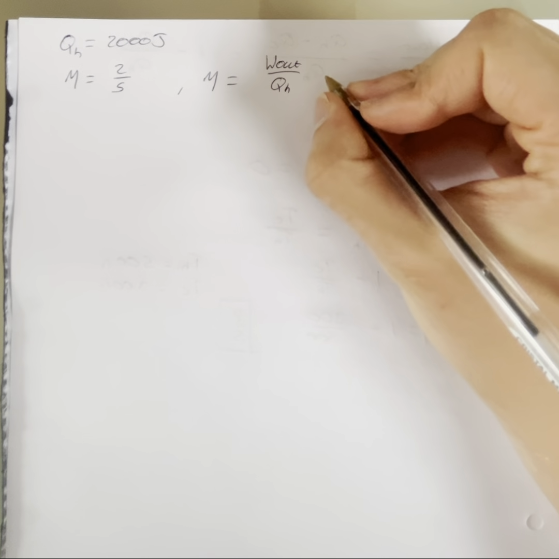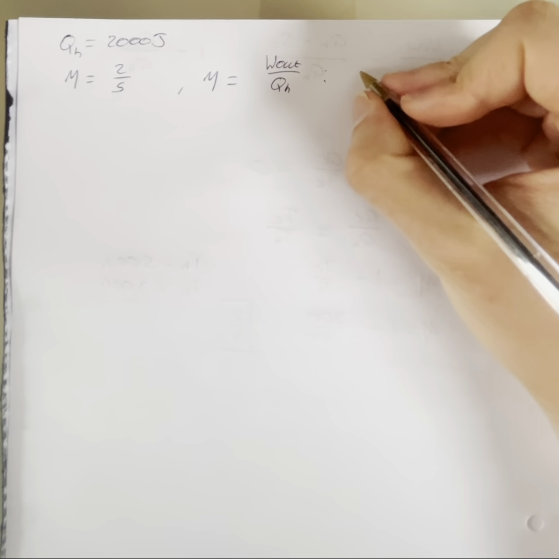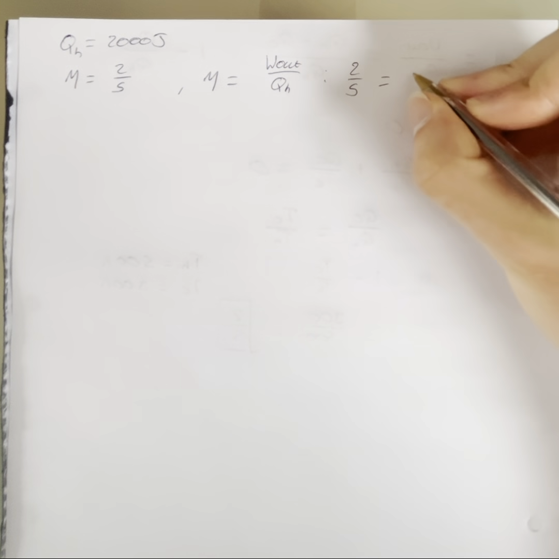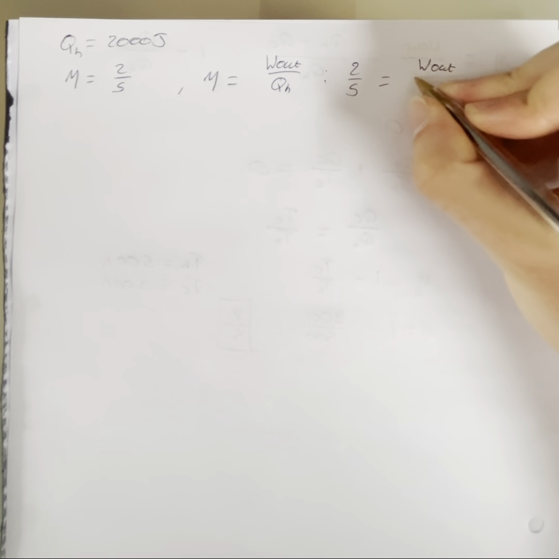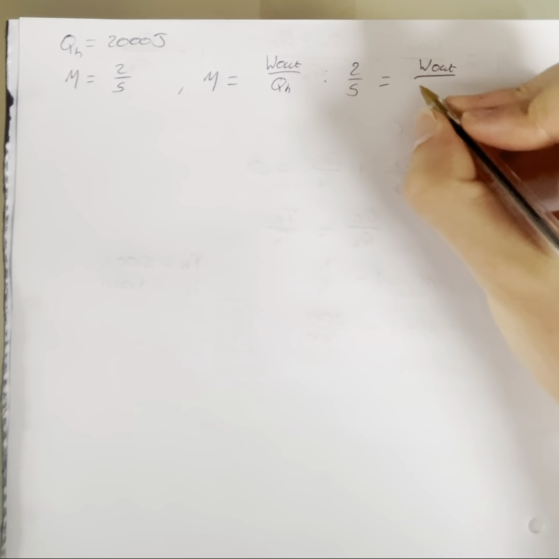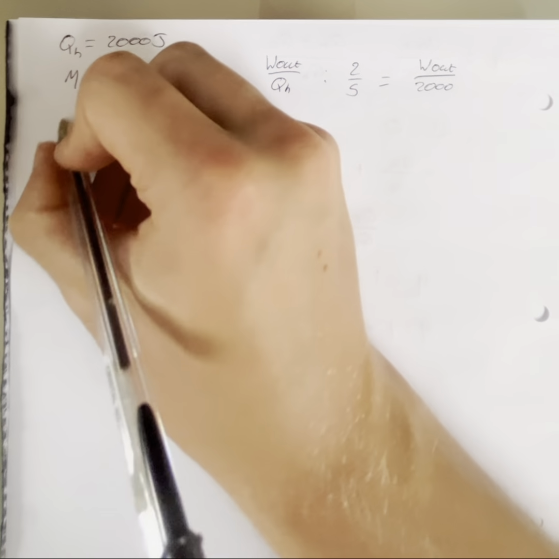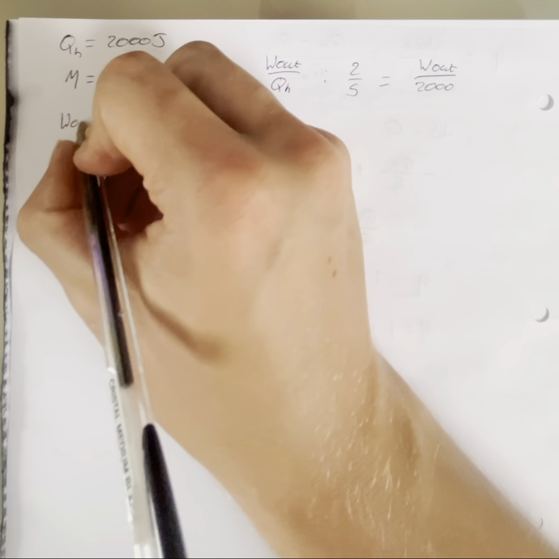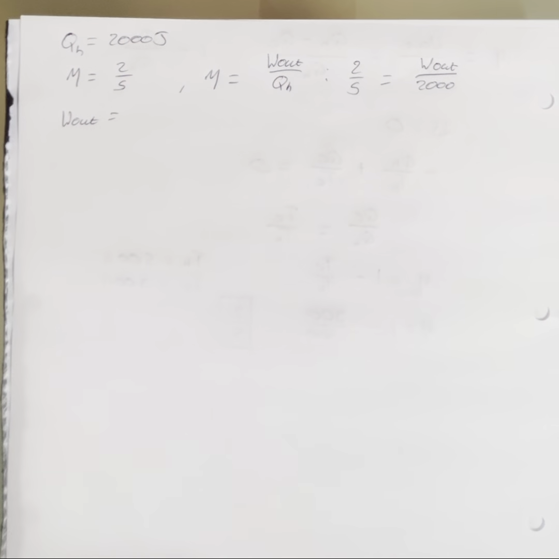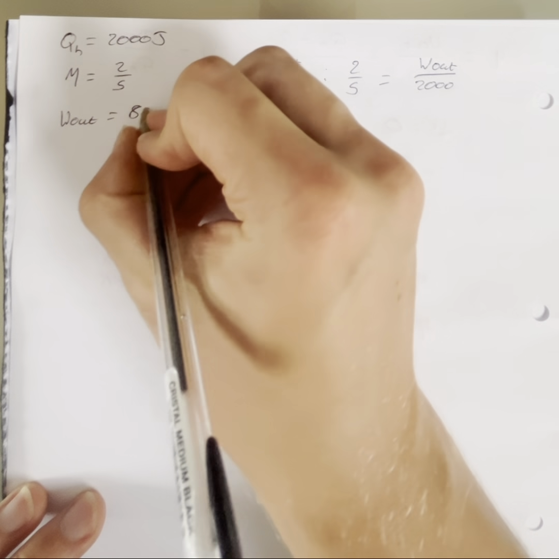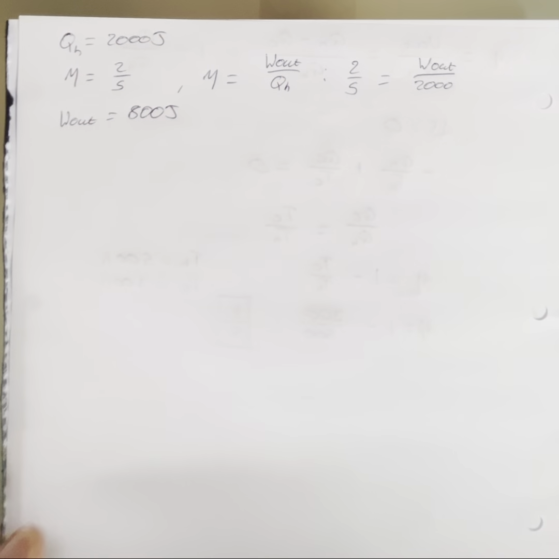So let's rewrite this. 2/5 is equal to the work out over 2000. So the work out is equal to 800 joules. Perfect.